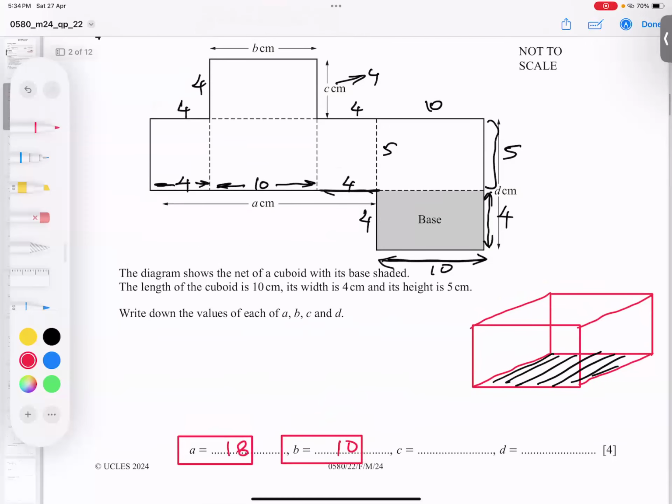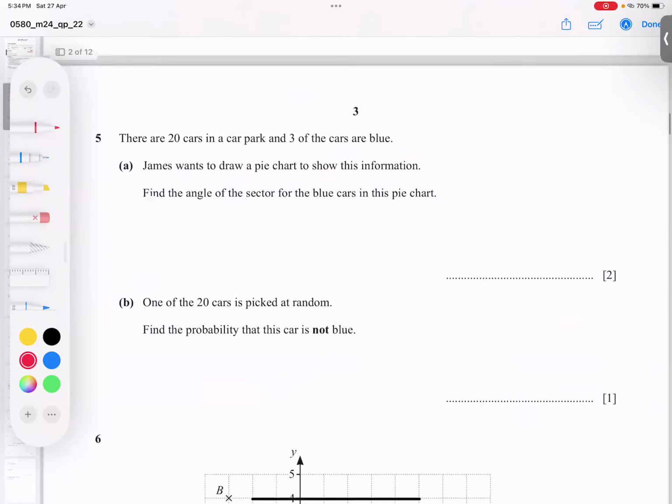And C, where is C? C is actually this gap, which is a 4. And D, what is D? D is the total gap of them both, which is a 9. And I believe the point is very clear. And let's go for the next question.